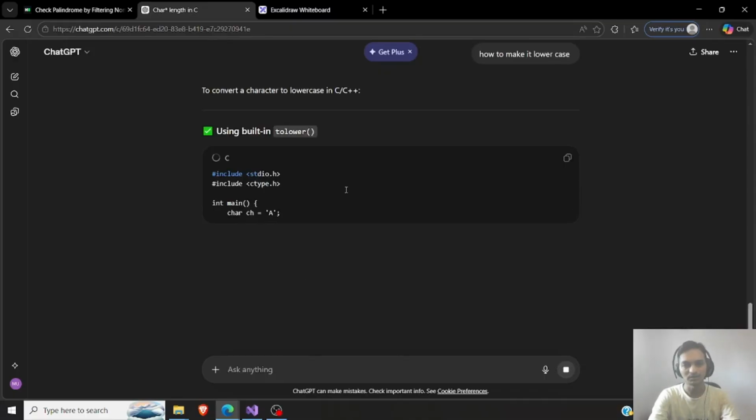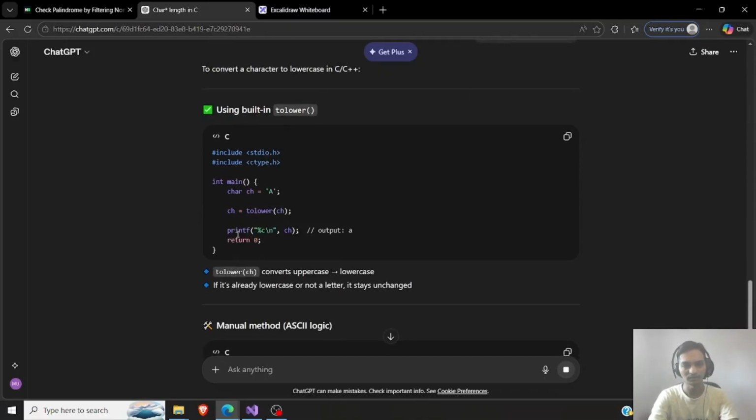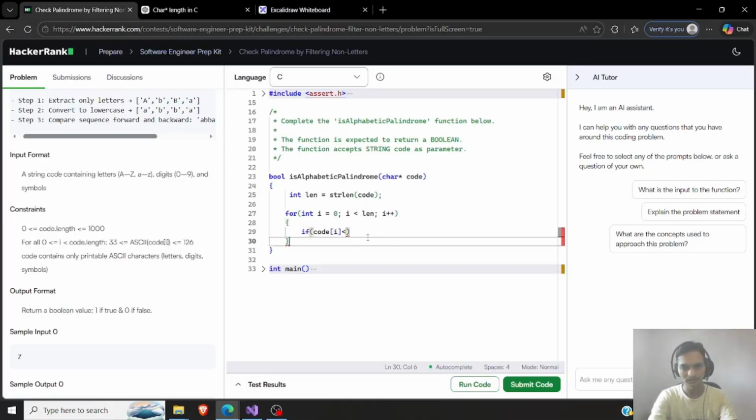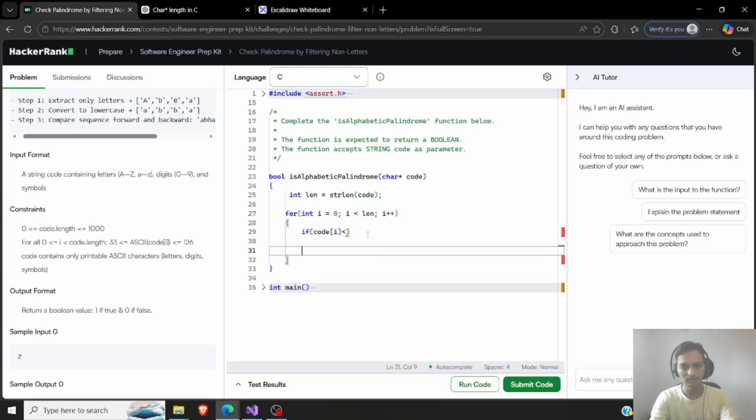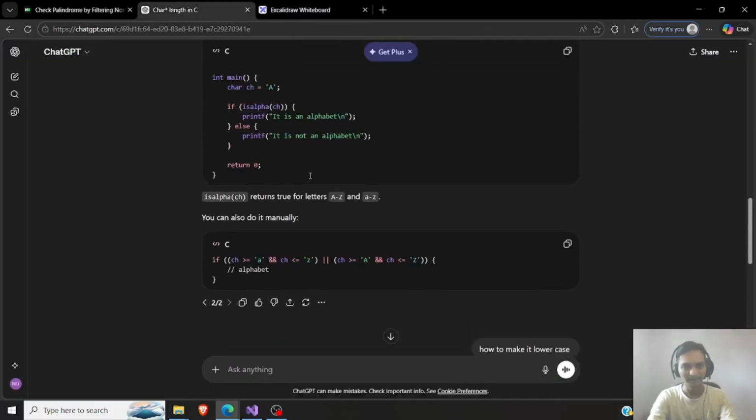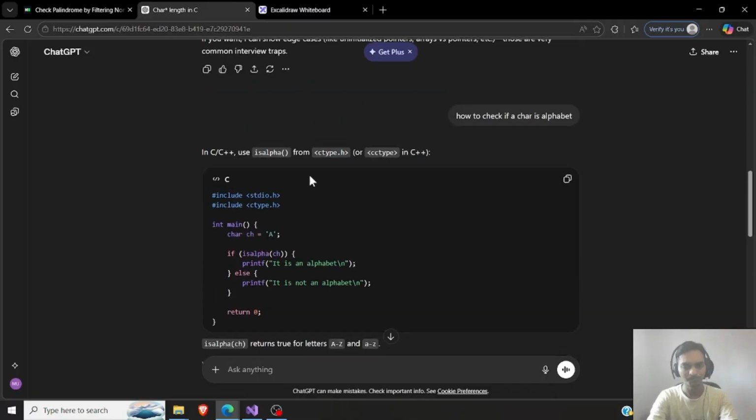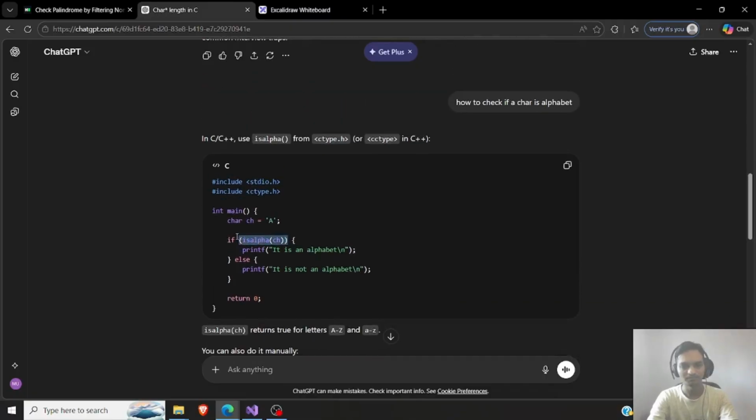I'll just use single for loop for that. To lower. Alright, excellent. I just copy this here, and then for this what we have to do is alpha.